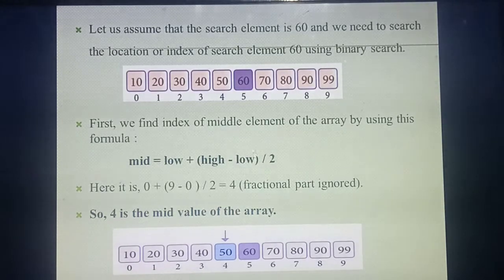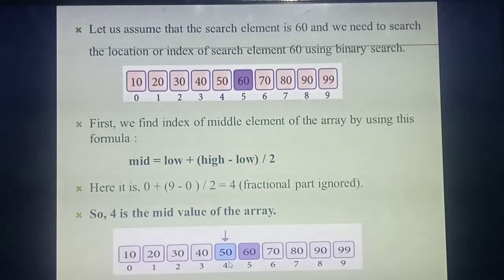Listen carefully. Already you got the middle value as 5. That's 60. You are keeping it as the search key value, isn't it? Now you got the middle value at the 4th place. What's the value? 50. Whichever place you get as the middle value, at that place you need to put one arrow mark. Understood? You need to put an arrow mark at that place and shade it and show it. In the same way you need to draw the diagram in your annual exam also. Understood? Which value are you getting as the middle value? 4. So at the fourth place, what's the value? 50. So you put one arrow mark in that place and shade that particular place.